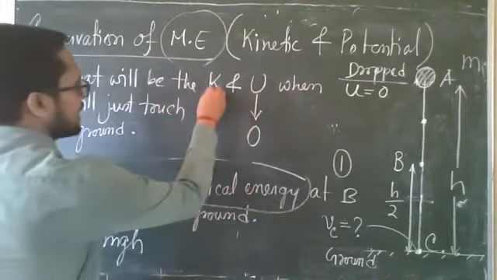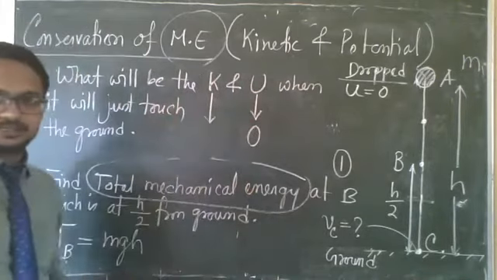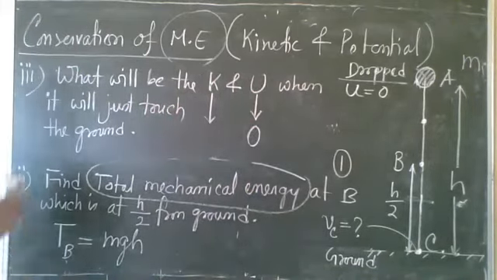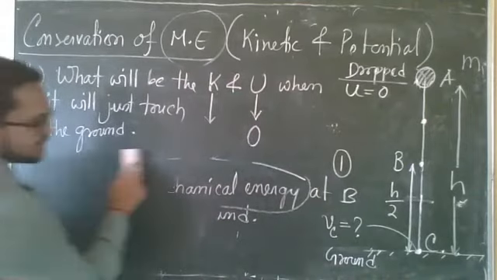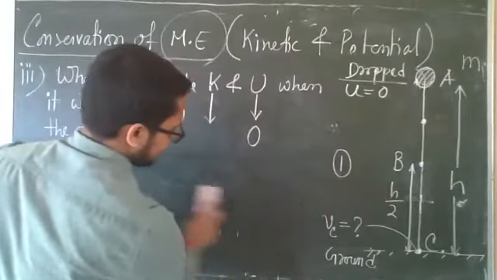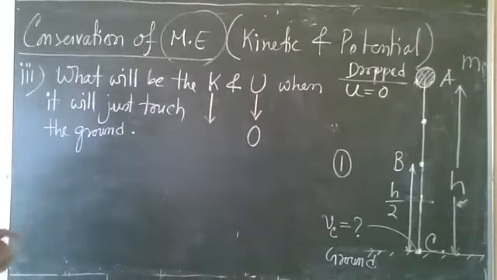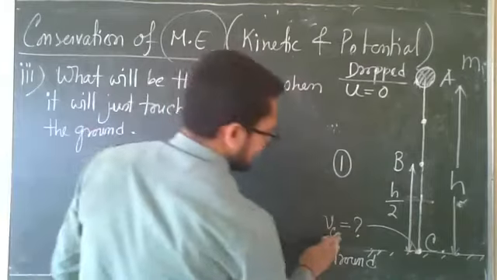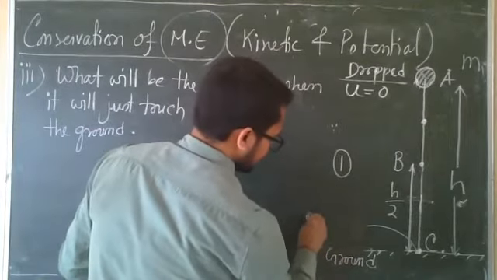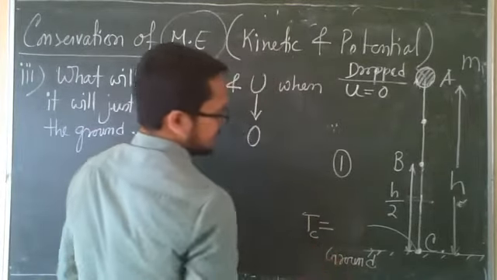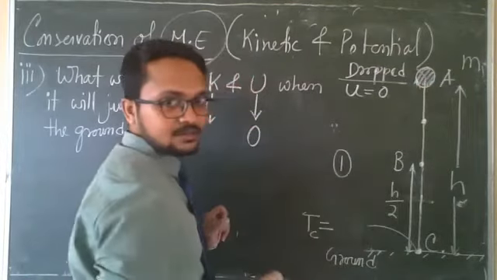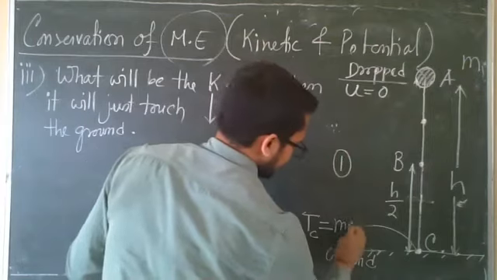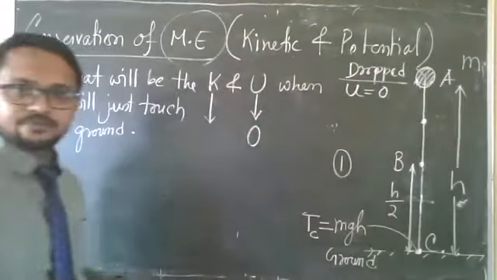How will you find the kinetic energy? For finding the kinetic energy, we have to use the concept that total mechanical energy is constant at any point of its motion. So at point C, what is the total mechanical energy? That will be equal to total mechanical energy here, and that will be mgh simply.